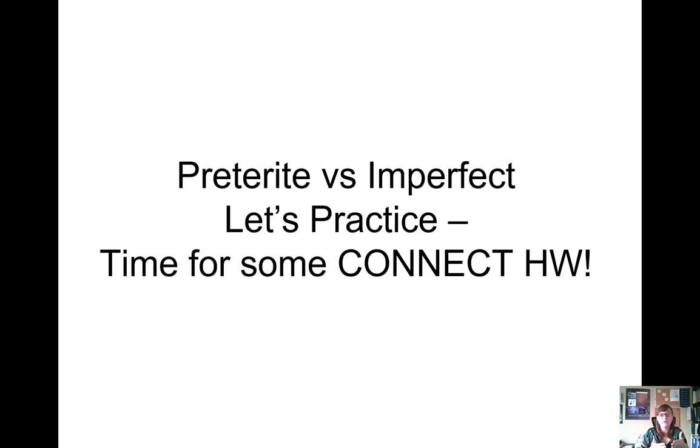It's also how your exam will be. So the section over imperfect and preterite is going to be a paragraph where you need to determine whether or not to use preterite or imperfect, and you'll need to conjugate the verbs correctly. So pay close attention to your homework. I know it's a lot of grinding and trying things out, but I really think through practicing and seeing those mistakes and getting real-time feedback from the Connect homework, you'll really start to understand why and when and how we use imperfect and preterite. Okay, vamos a practicar.